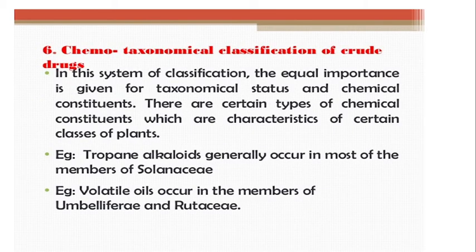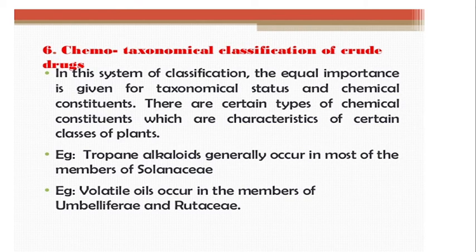After that, the next and last type of classification is chemotaxonomical classification of crude drug. From the name itself we can identify that chemotaxonomical means an interrelated study between the chemical constituent and taxonomy, that is, the original source, which phylum, which order, the botanical classification of that particular drug, as well as the chemical constituents present in that drug which give the particular therapeutic effect.